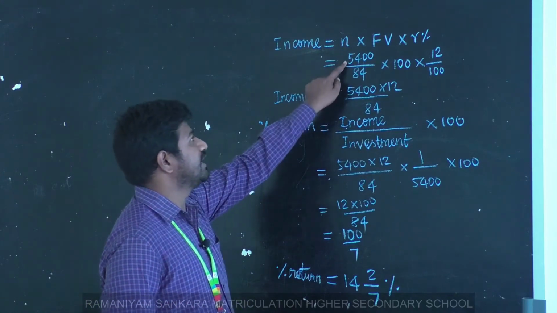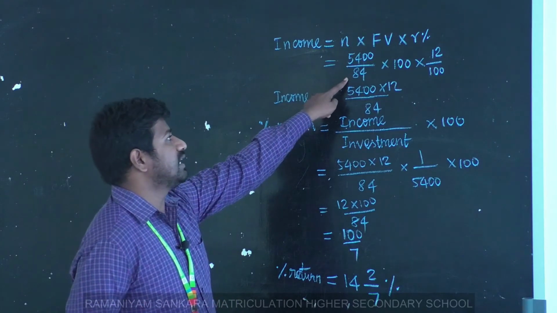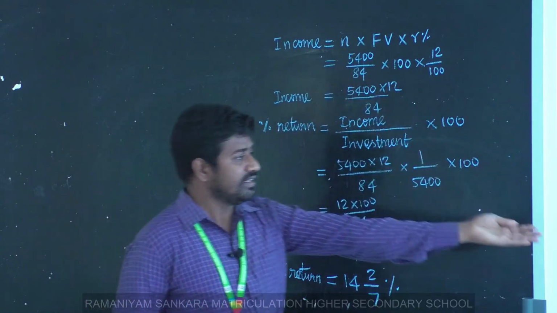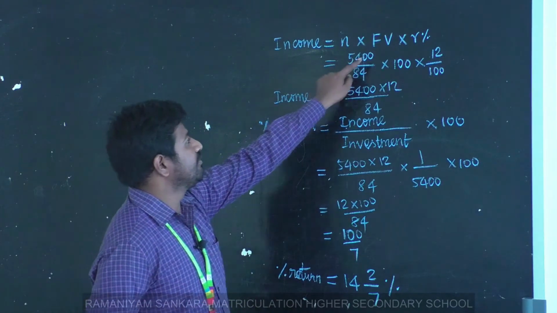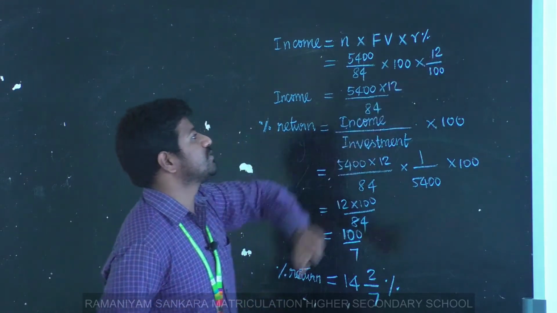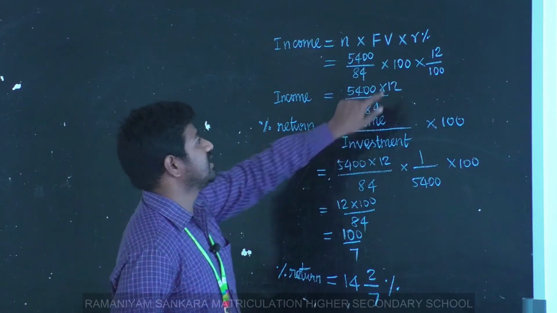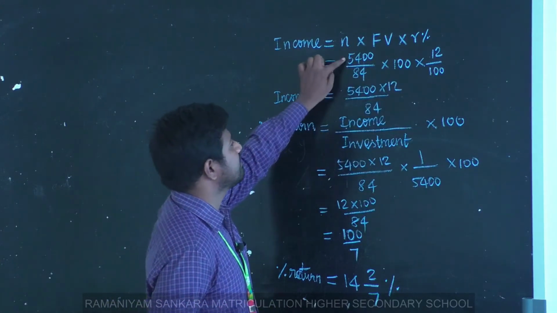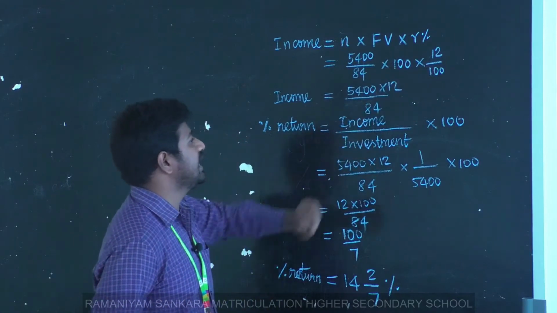Investment is 5,400 and market value is 84. We found that value. Face value is 100. Rate of dividend is 12%, so I write it as 12 by 100, the 100s cancel, so 5,400 into 12 divided by 84.